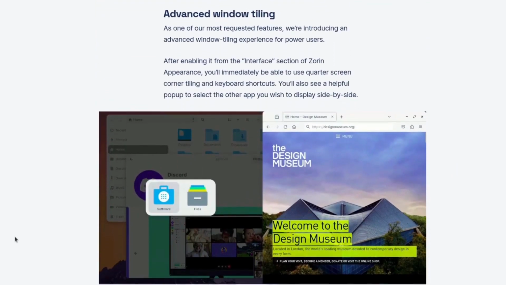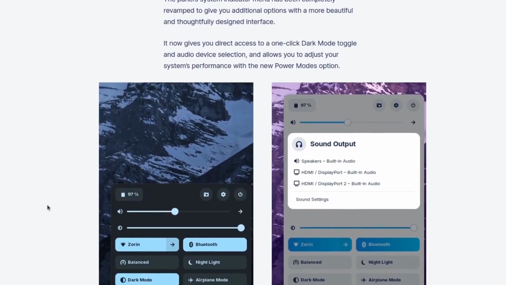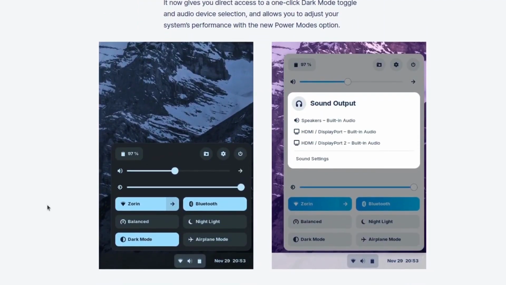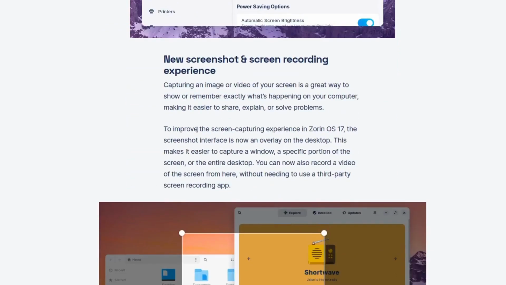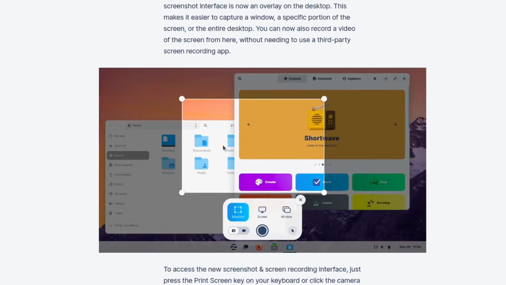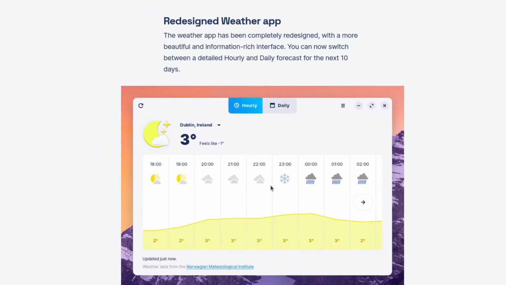And the advanced window tiling. So window tiling, and these are the key bindings and the new quick settings menu. So GNOME 43 you will get here, and you can see the very beautiful quick settings menu is here. Adjustable power mode. So three adjustable modes you are getting: performance, balanced, and power saver. New screenshot and screen recording experience. This screen casting software is actually built in with GNOME 43, so you can enjoy it. And a redesigned weather app. The weather app is really cool.